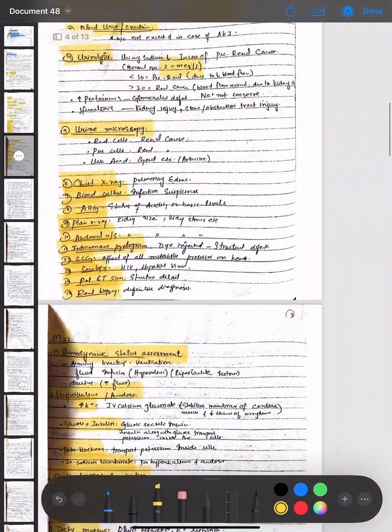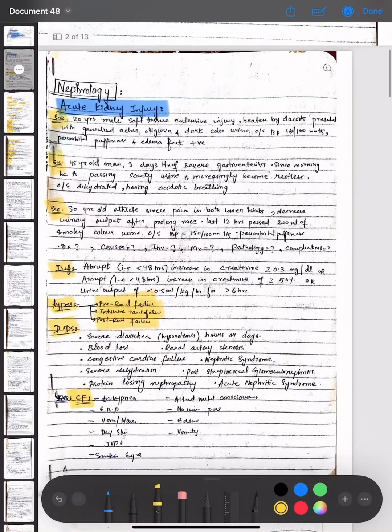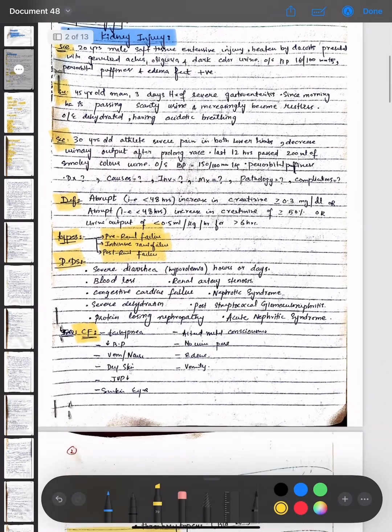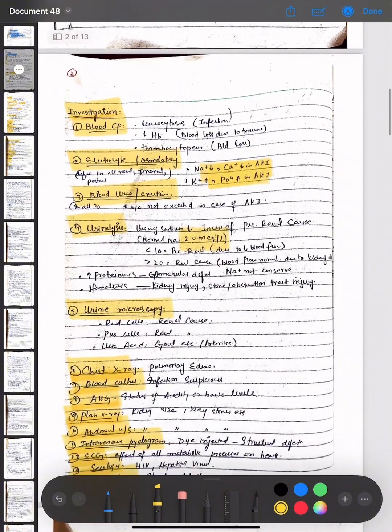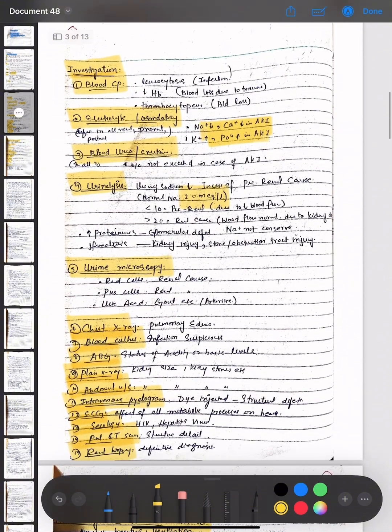So, we have discussed the first topic, that is acute kidney injury, the scenario. Then we discuss the definition. Then we discuss the types, the differential diagnosis, the clinical features. Then we discuss the investigation options, which are blood CP, electrolyte or osmolality, blood urea or creatinine, urinalysis, urine microscopy, chest X-ray, blood culture, ABG, plain X-ray, abdominal ultrasound, intravenous pyelogram, ECG, serology, renal CT scan, and renal biopsy.